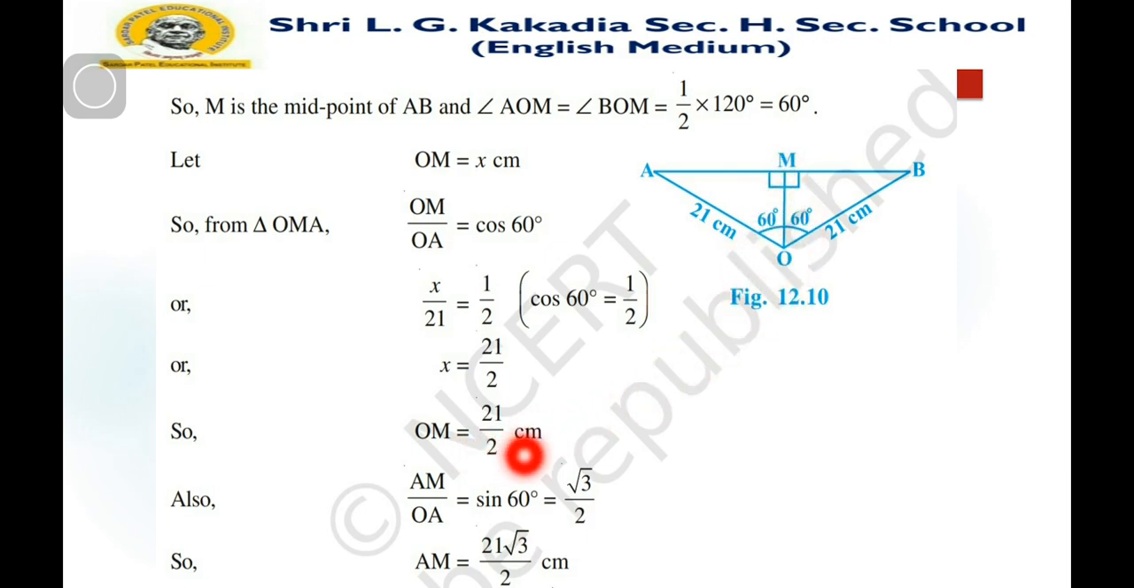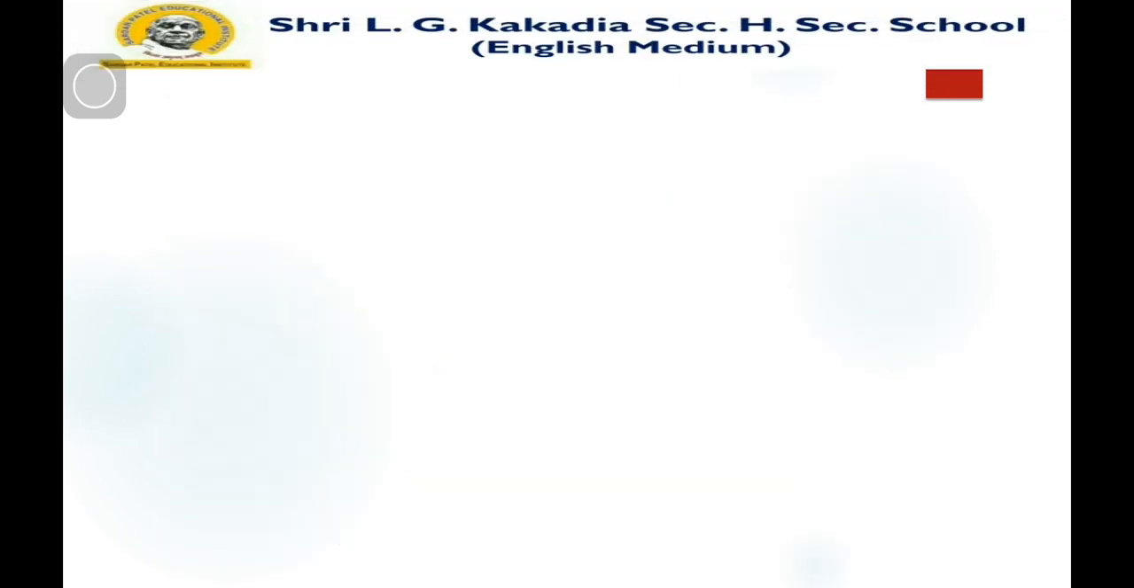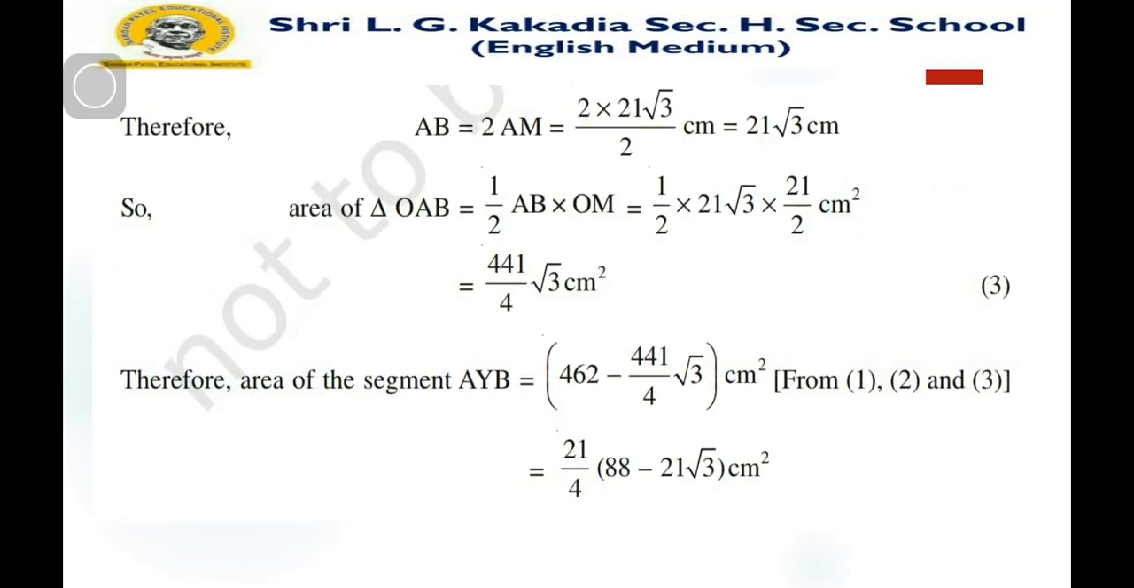So for sin 60 degrees, AM by OA is equal to the value of sin 60 degrees, which is square root 3 by 2. So AM is 21 square root 3 by 2 centimeter. So we have OM and AM. Therefore AB is 2 times AM, that is 2 into 21 square root 3 by 2, the 2 cancels, which is equal to 21 square root 3 centimeter. It is the length of AB.